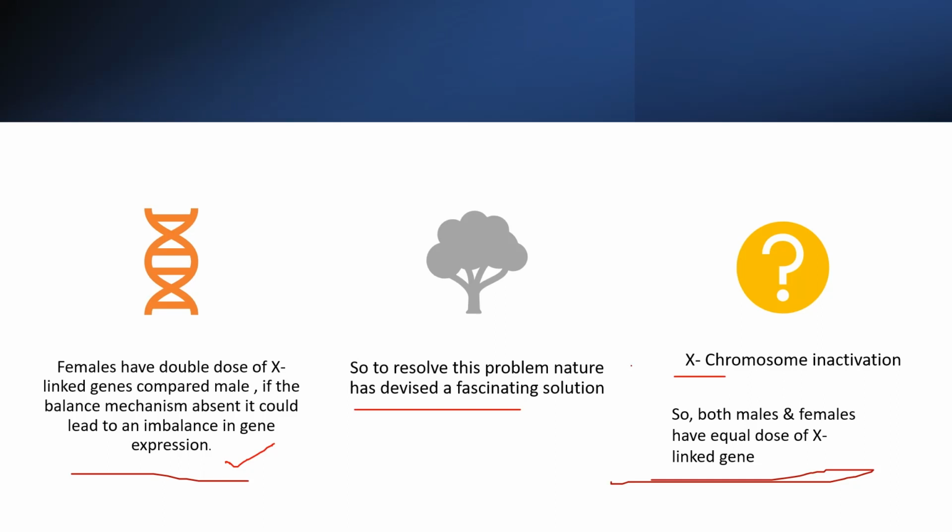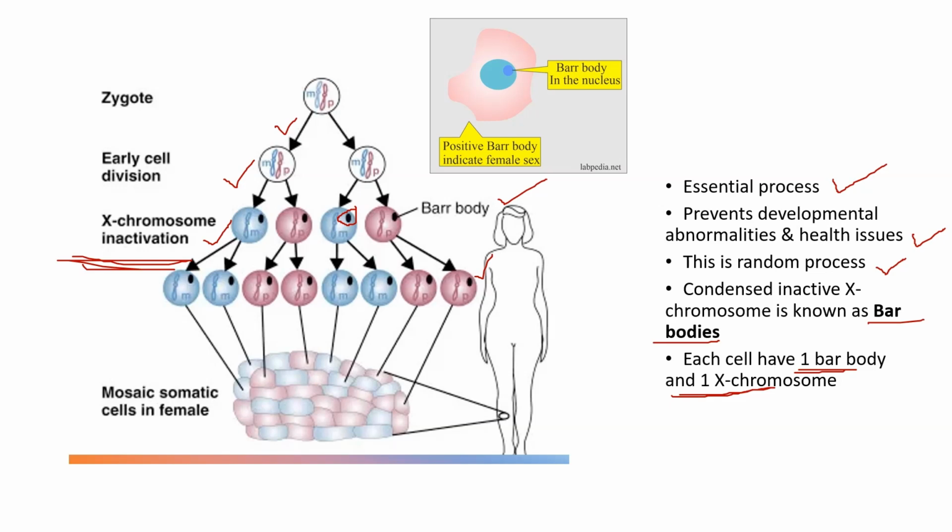This process is essential for normal development of females also. Without this process, the double dose of X-linked genes could lead to the overexpression of certain genes, potentially causing developmental abnormalities in females. And also some other health issues occur. So this silencing of the X chromosome is very essential for the normal development of females.